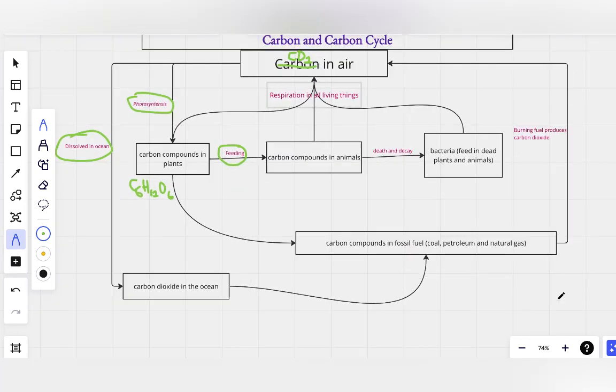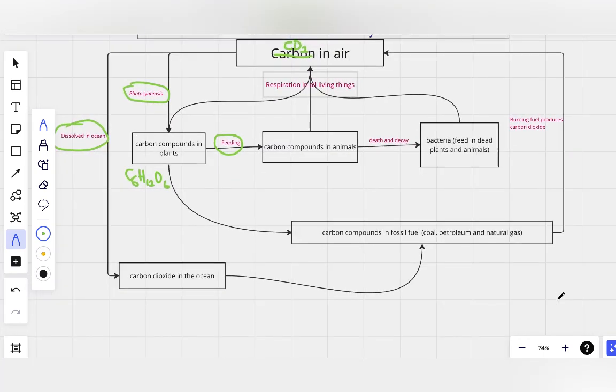Okay, so this is what we call the carbon cycle, and this is what we need to take note of regarding the carbon cycle. In case in the exam you're asked to draw the carbon cycle, you should know there are two ways to take carbon dioxide away from the air, and there are two ways to return it to the air. The two ways to return it have three components: plants, animals, and bacteria return it by respiration, and burning fossil fuel returns carbon dioxide to the air.